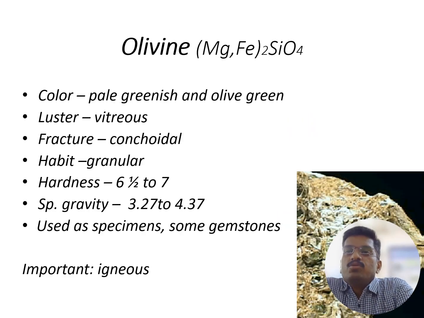Next we are going to discuss the physical properties of olivine. The color of olivine is mostly pale greenish, also called olive green. It has vitreous luster, conchoidal fracture, and granular habit. The hardness of olivine is around 6.5 to 7. The specific gravity is around 3.2 to 4.3.